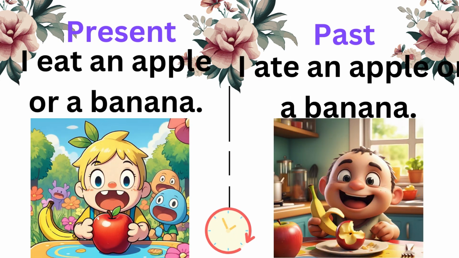Present tenses. I eat an apple or a banana. The past tenses. I ate an apple or a banana.